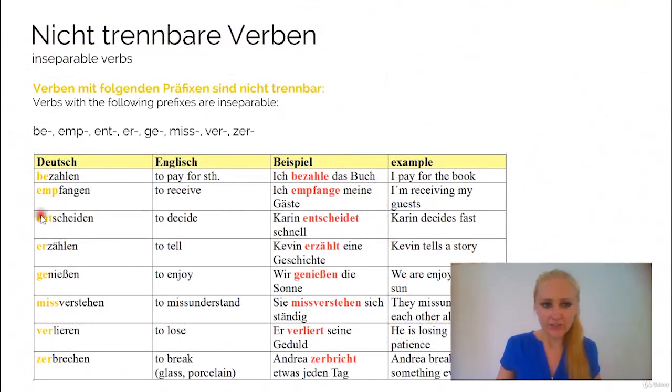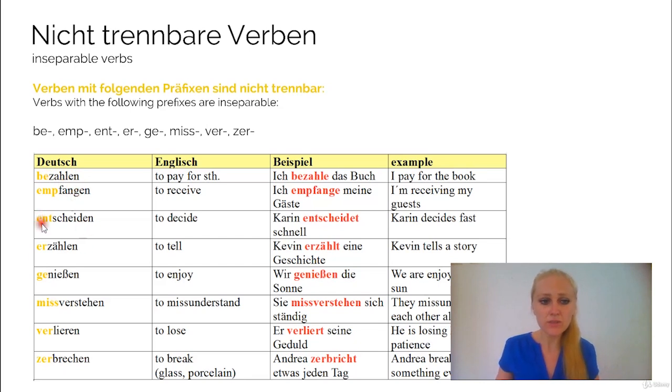So if the actual verb here is irregular, then the newly created word with the prefix is also irregular most of the times. Zahlen, for example, is ich zahle, du zahlst, sie, es zahlt, and so on. So bezahlen, the conjugation is the same. Ich bezahle, du bezahlst, sie, es bezahlt, and so on and so forth. It will stay the same. If it is irregular, then the newly created word will also be irregular in most of the times.